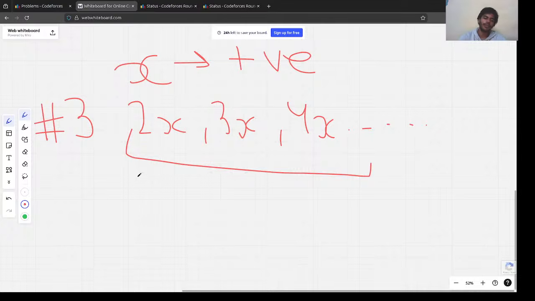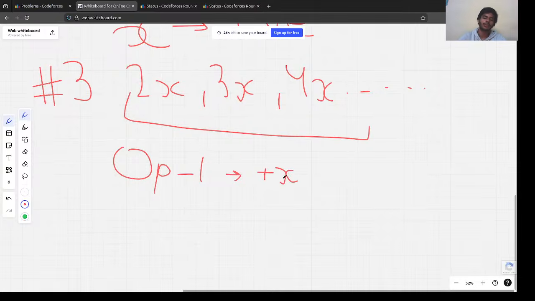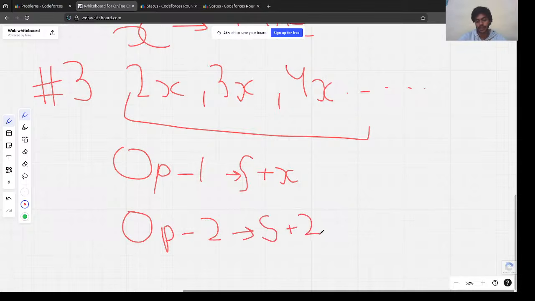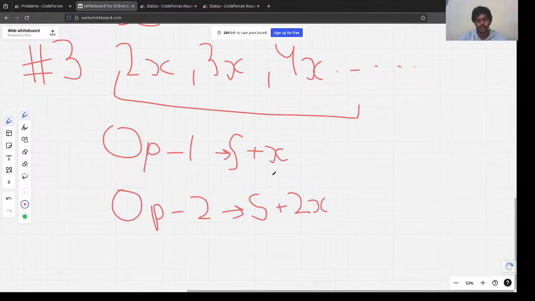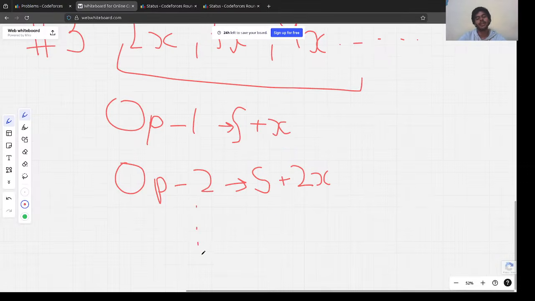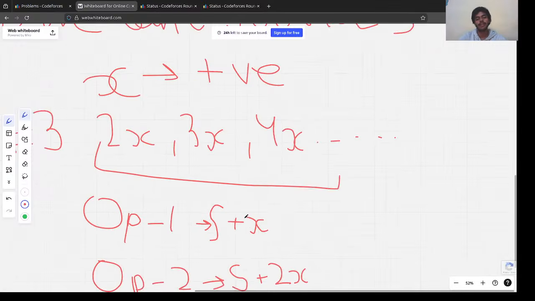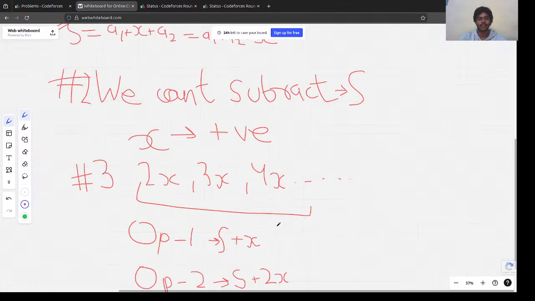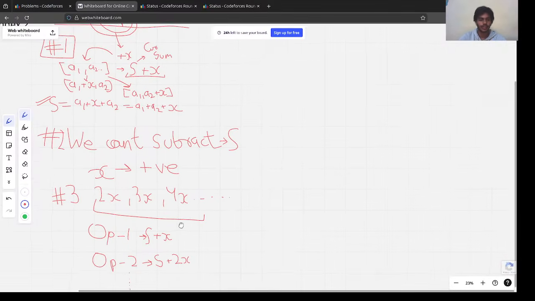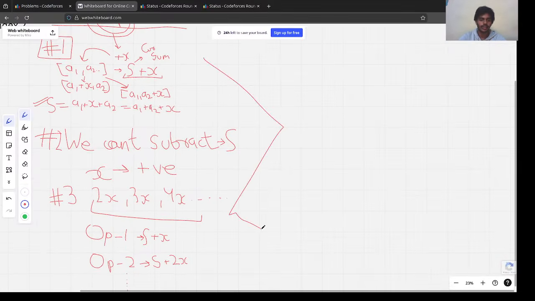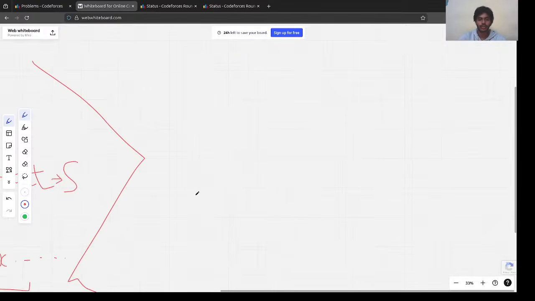Why? If we did the operation one time, we would be adding x to any element, which would add x to the sum, as we just observed. What if we did the operation twice? It would add twice x to the total sum, and similarly we go on. So basically we can just add multiples of x to the sum. This is our third observation. And using these three observations, we came to the conclusion.